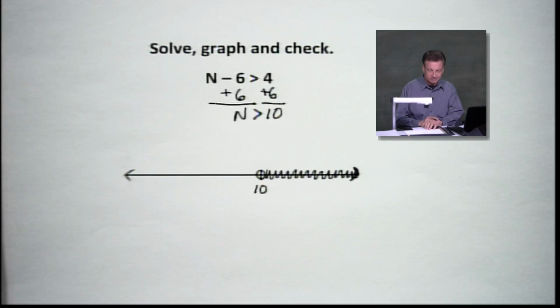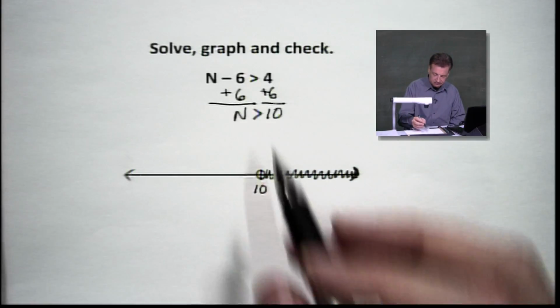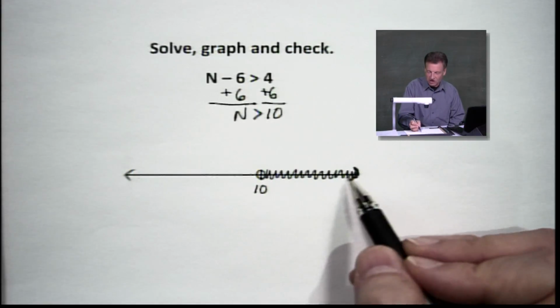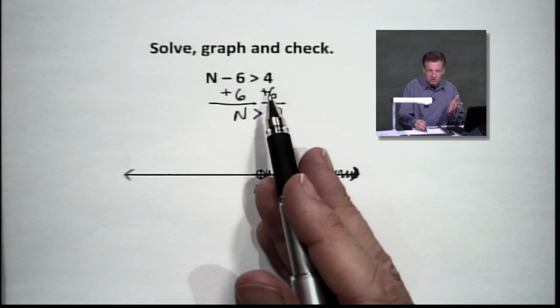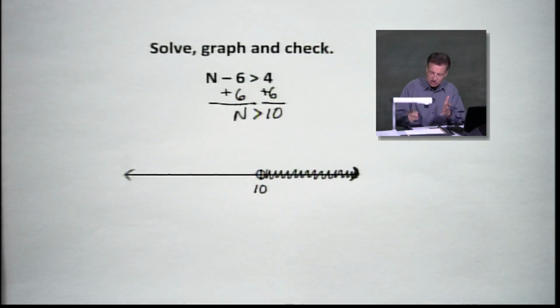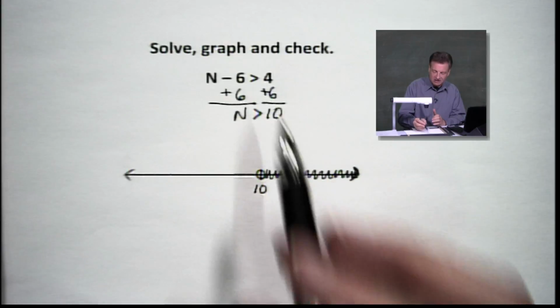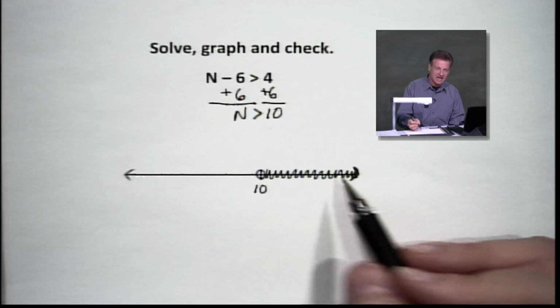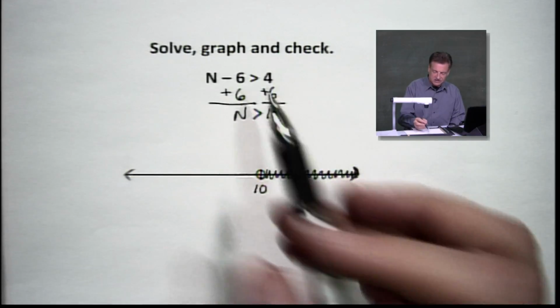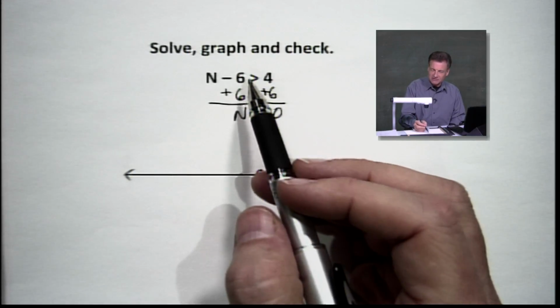That's the question. Well, pick a number that's greater than 10. How about 11? It's over here in this shaded area, right? You pick any number you want that's beyond 10. Now, if you pick 10, you're going to get an equals, and that doesn't work, okay? So let's go to 11. By the way, you could use 10.2. It'll work fine, anything bigger than 10. But let's look at 11 since it's easier for our arithmetic minds here, and I really don't want to have to go to the calculator.